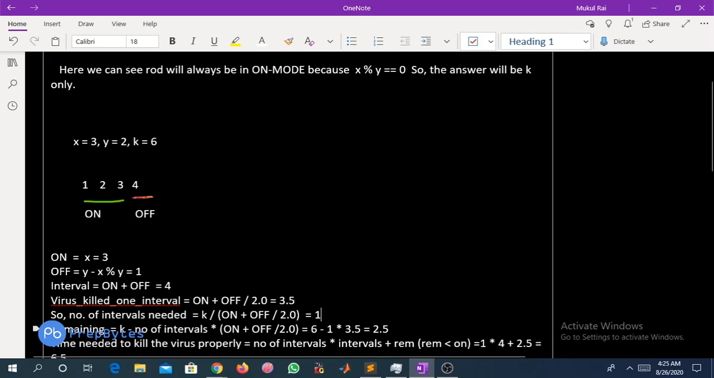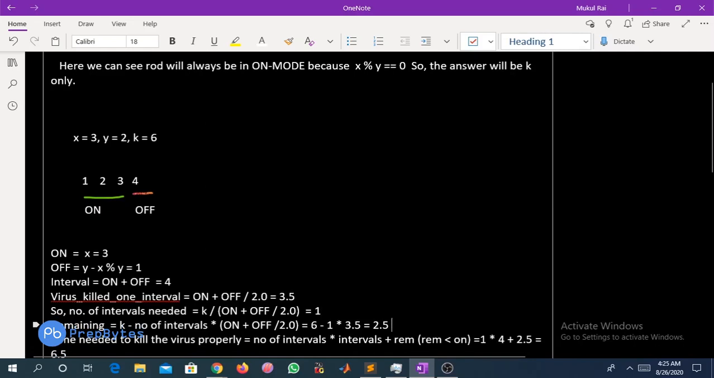And there will obviously be some remaining part also. So what is the remaining part? The remaining part is nothing but k minus number of intervals into on plus off by 2, right? That is 6 minus 1 into 3.5, which is equal to 2.5. So 2.5 time is remaining. For the 2.5 time, if you see here, 2.5 is less than the on mode, so the rod will be in on mode.